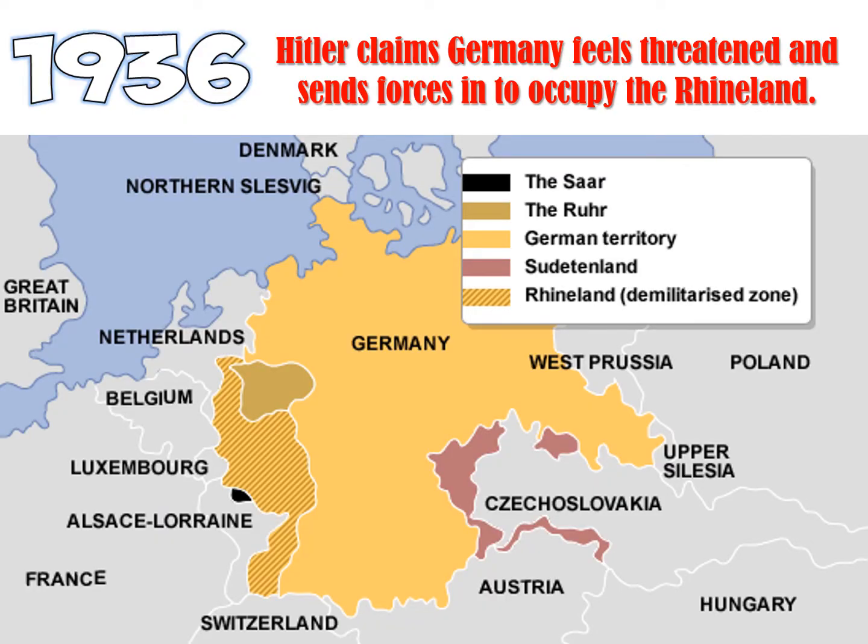1936, Hitler claims Germany feels threatened and sends forces to occupy the Rhineland. So he's going against the Treaty of Versailles in 2 ways, right? 1, he formed a larger army than he's allowed to. And 2, he started expanding his land that was taken away from him that he's not allowed to have.